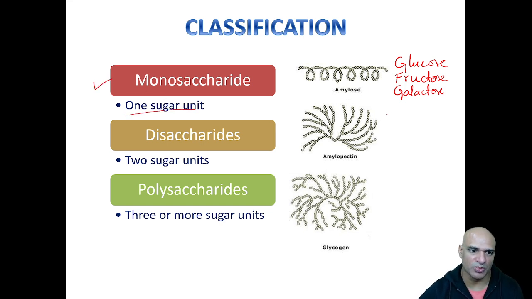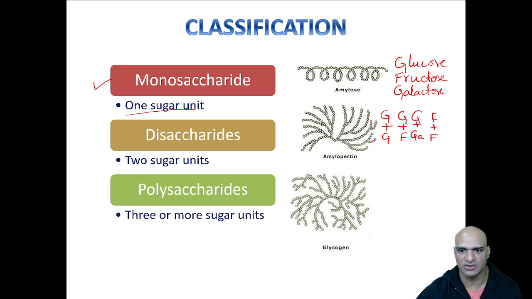Now, what we could possibly do is we can have two of these monosaccharides together. Like, for example, I can have a glucose and a glucose, or a glucose with a fructose, or a glucose with a galactose, or a fructose with another fructose. So, any combination like this, where two monosaccharides are joined together, is called a disaccharide. So, this is a little more complex sugar.